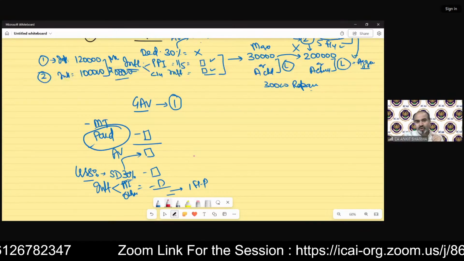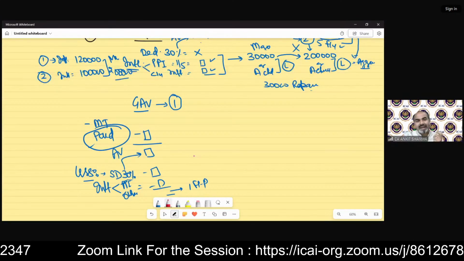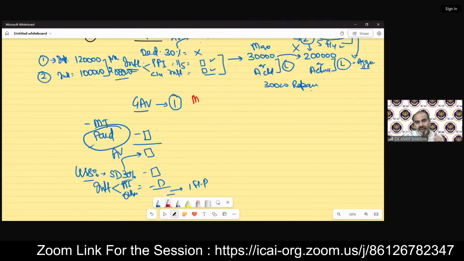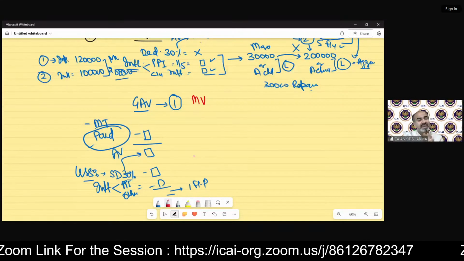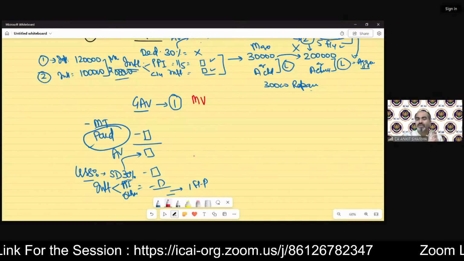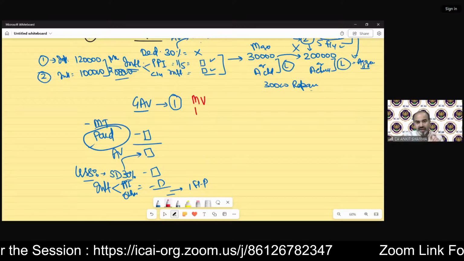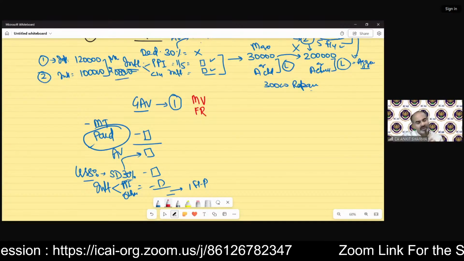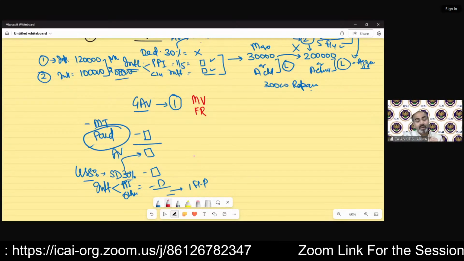Let me explain it in short also. The GAV will be calculated as follows. First of all, we have to take the municipal value, which will be given in the question. And the other thing is fair rent, that will also be given in the question.